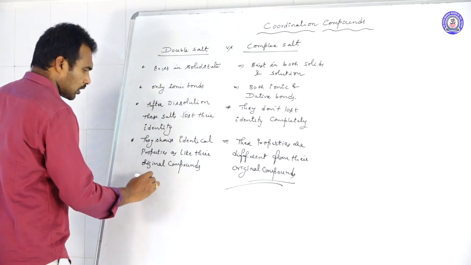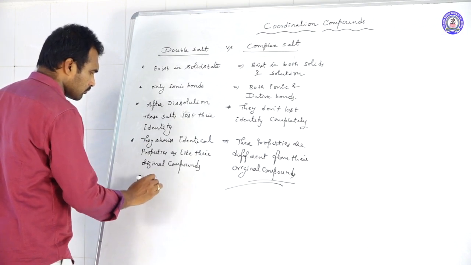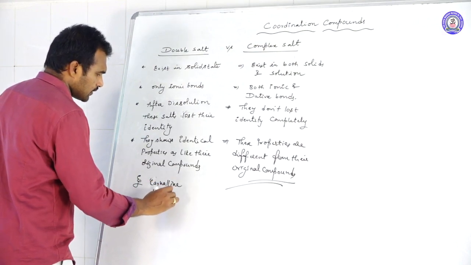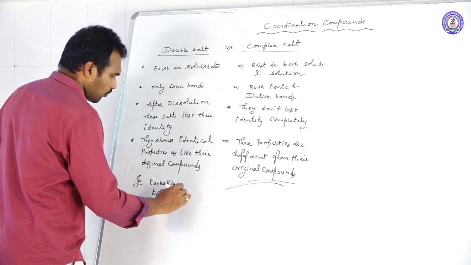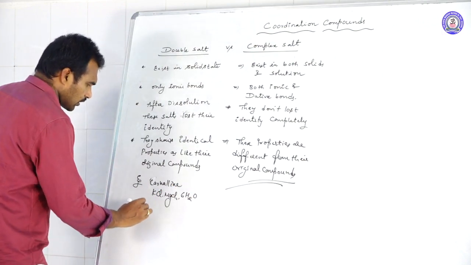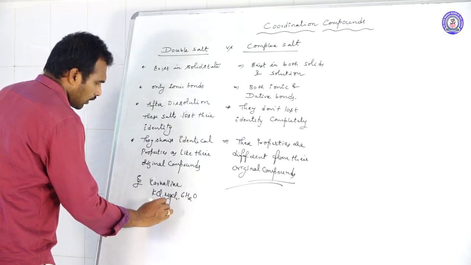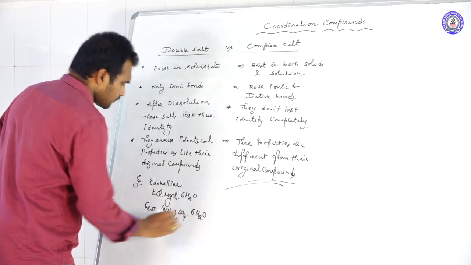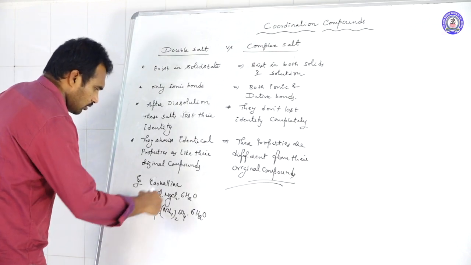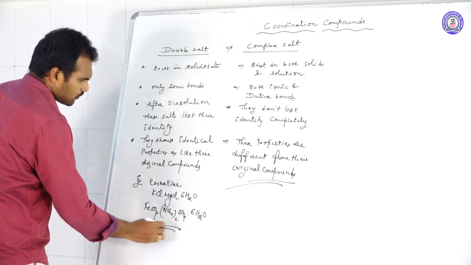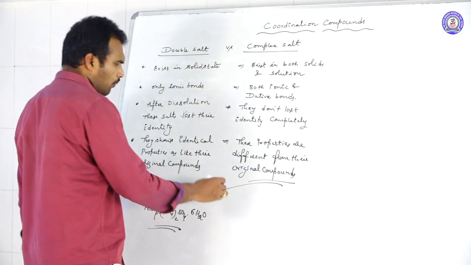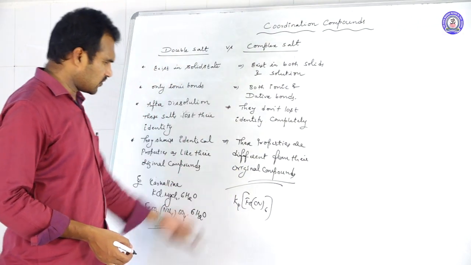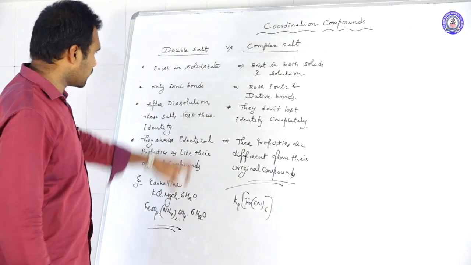Here you write the examples. Carnallite, that is KCl, MgCl2 with six water molecules, 6H2O, and Mohr's salt, FeSO4, (NH4)2SO4, having 6 water molecules. Okay, so these are examples for double salts. Complex salts: K4[Fe(CN)6], K3[Fe(CN)6]. Like this we can write so many complexes. So this is about the differences.